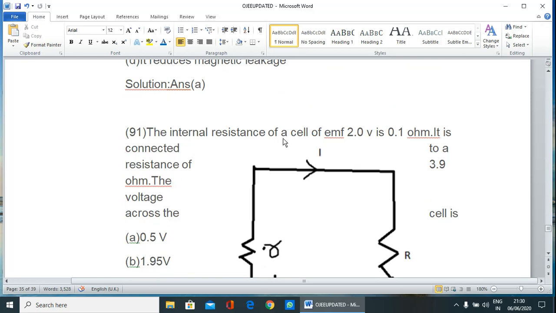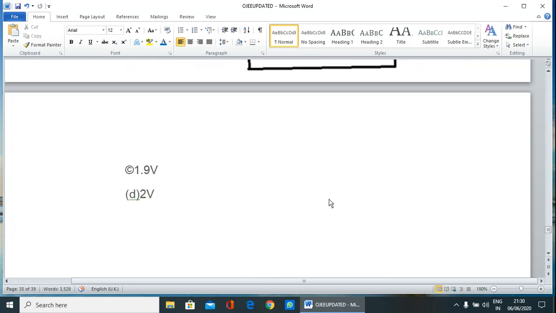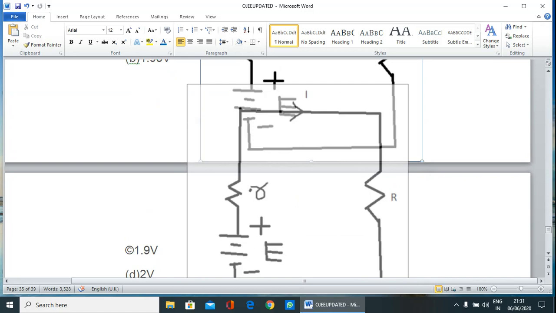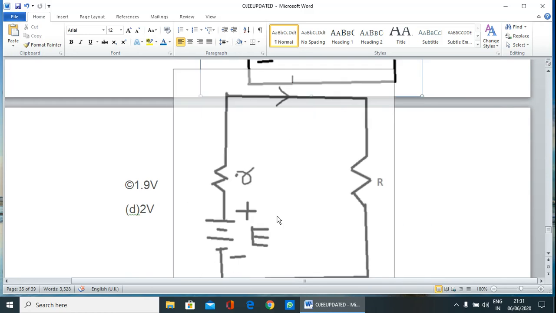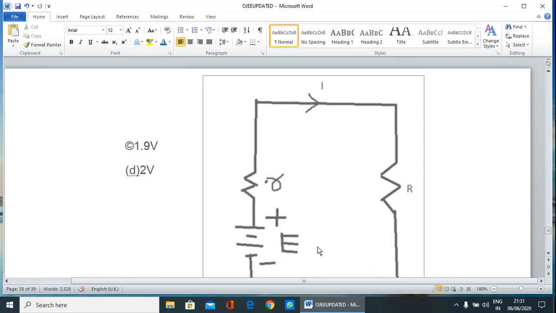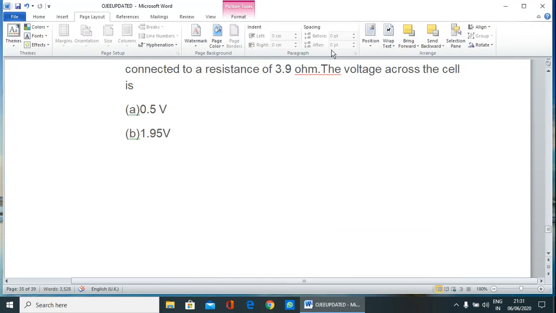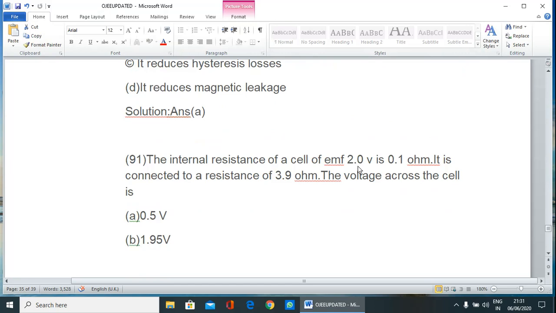The internal resistance of a cell of EMF 2 volt is 0.1 ohm.